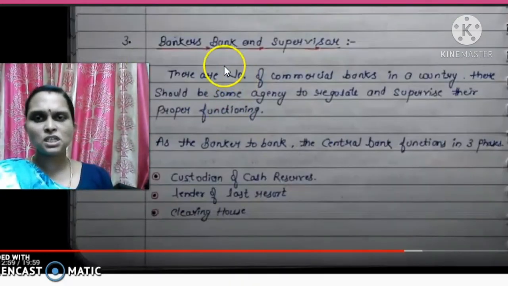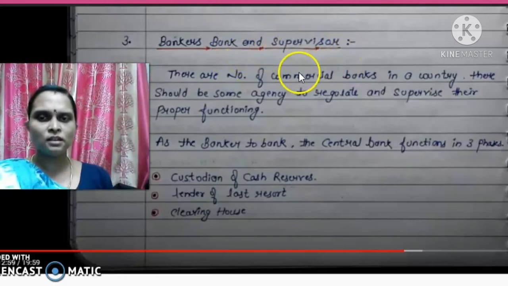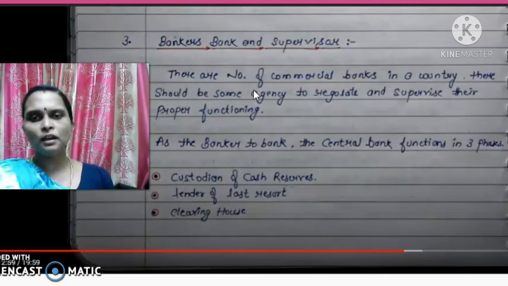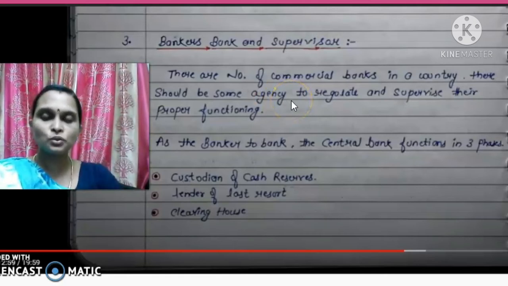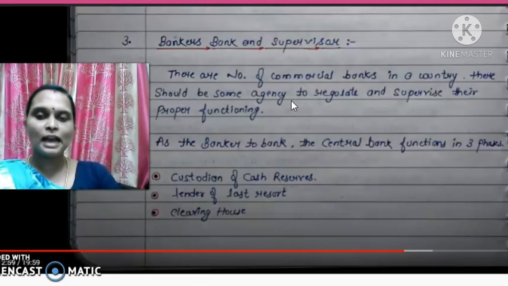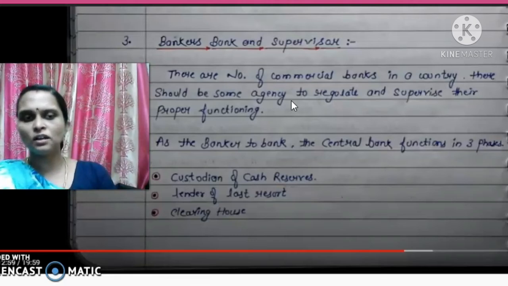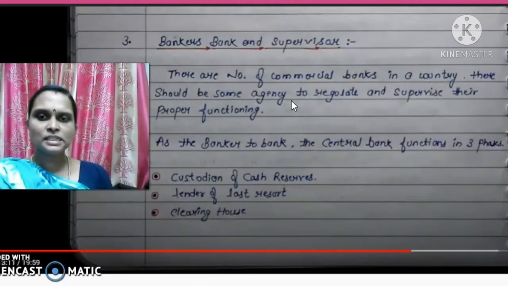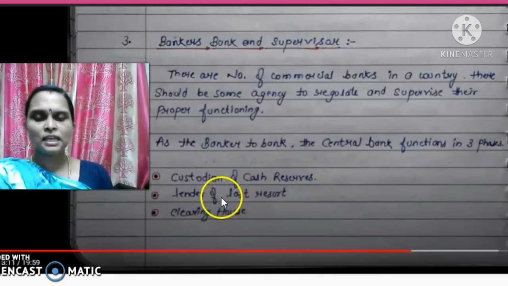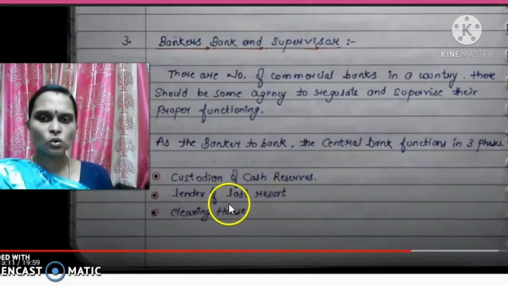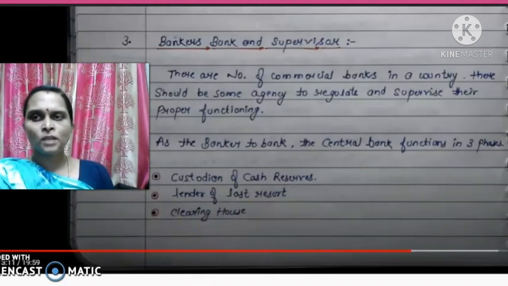The next important function is banker's bank and supervisor. There are a number of commercial banks in a country, so there should be some agency to regulate and supervise their proper functioning. That is done by the central bank. As the banker to banks, the central bank functions in three phases: first is custodian of cash reserves, second is lender of last resort, third is clearing house. We will see the explanation now.